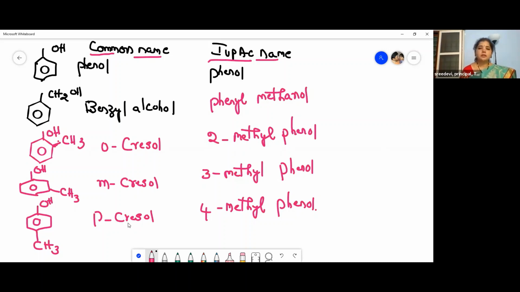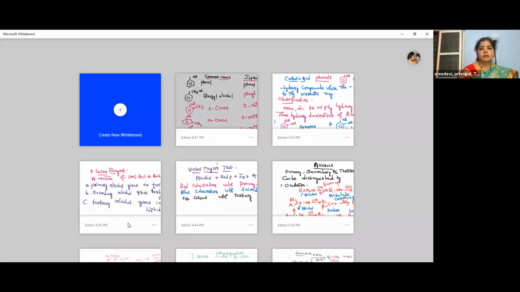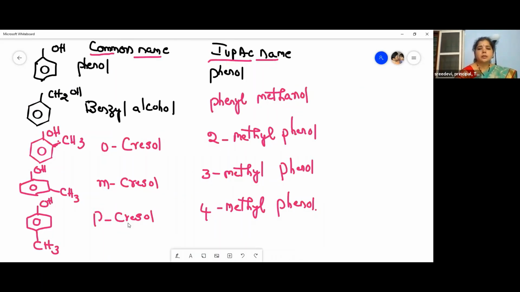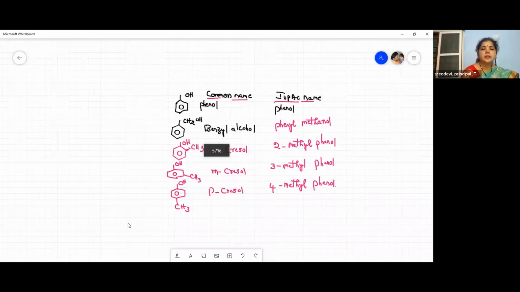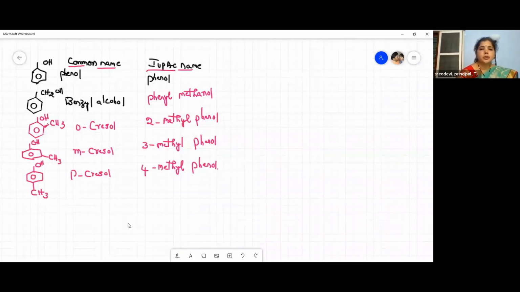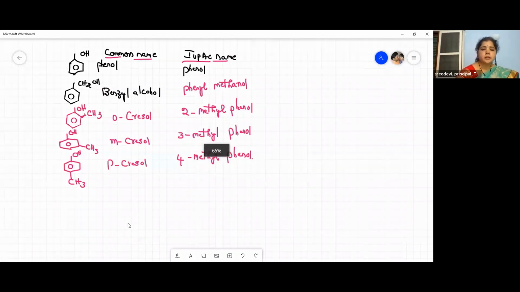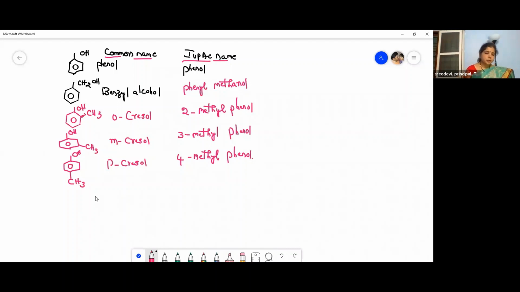So now let us see some more structures. I will minimize this such that we can write a few more structures here itself.